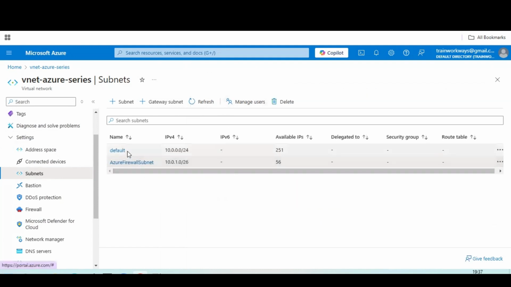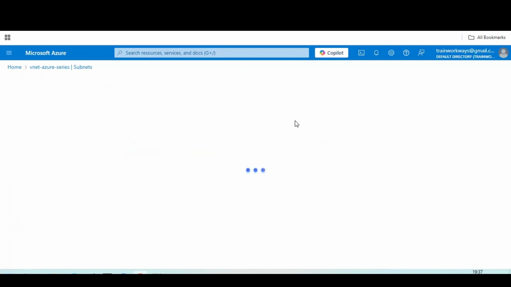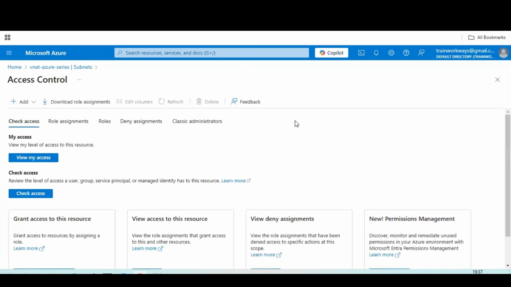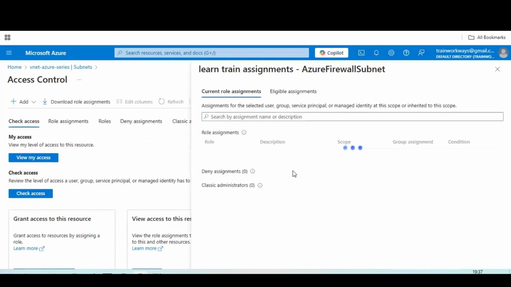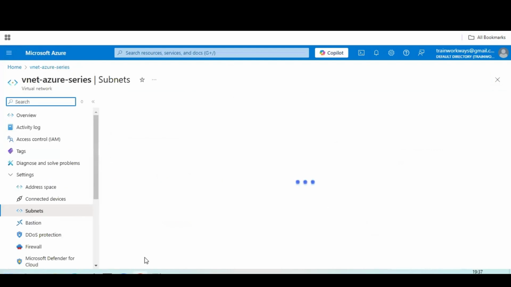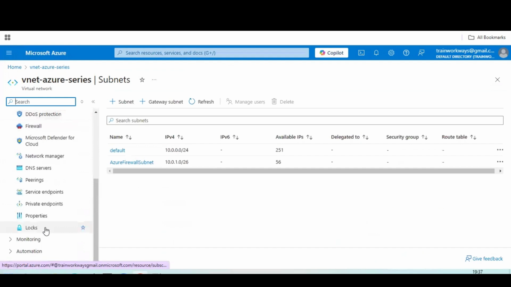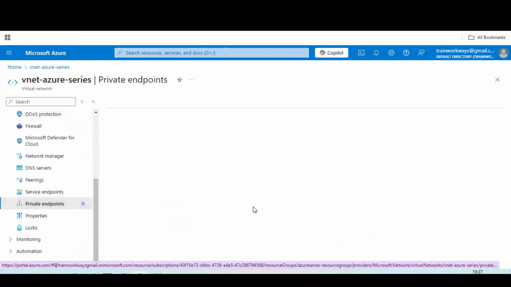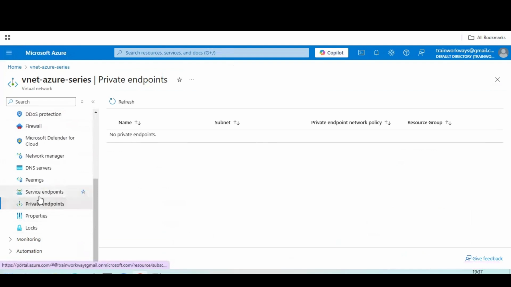Who can manage these subnets and who cannot manage entirely depends upon our users. Hence, we discussed in our previous session, guys, how to add an IAM user and how to discuss a role. Those roles we discussed in our previous session. Kindly go through and check view access, who can allow and who cannot allow. Likewise, you can add as well. Now coming back, if you have any private endpoints, those private endpoints and service endpoints you have to collect. These are called network endpoints. We are going to have a look at these in our coming sessions.